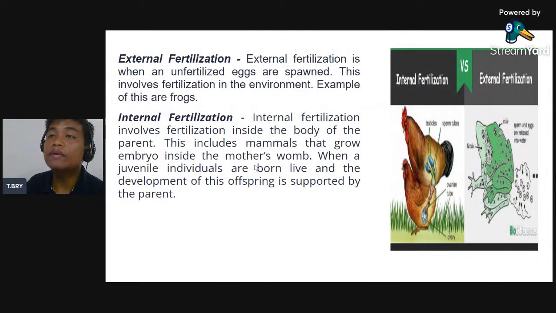Next is external fertilization. So unsa man ang external fertilization? If you're going to look at the pictures, I know you have seen these pictures, even in actual. External fertilization is when unfertilized eggs are spawned. This involves fertilization in the environment. Examples of these are frogs.